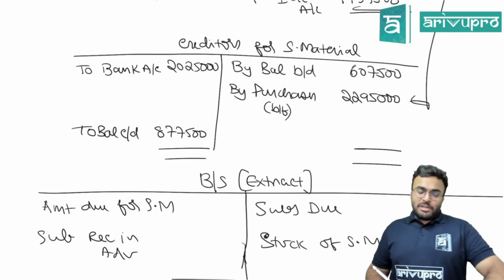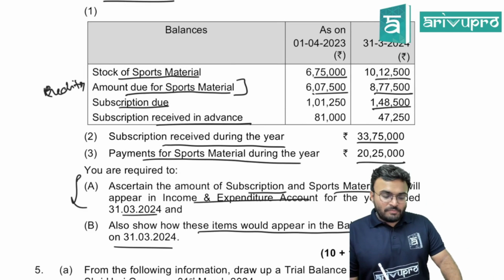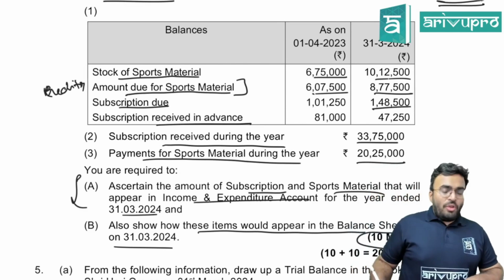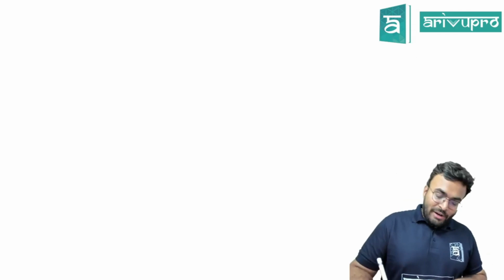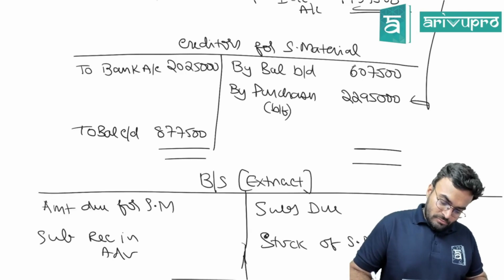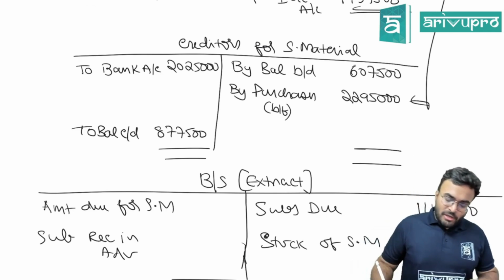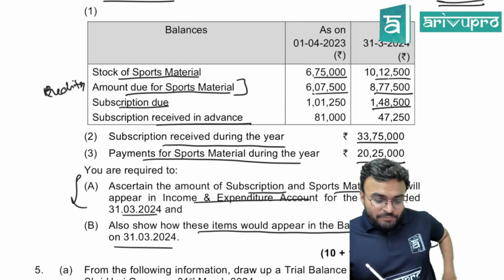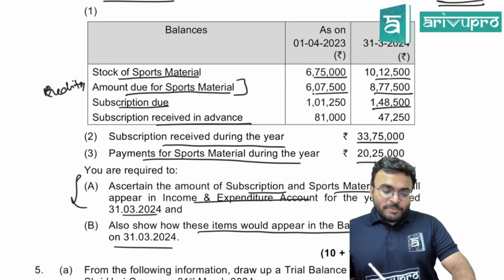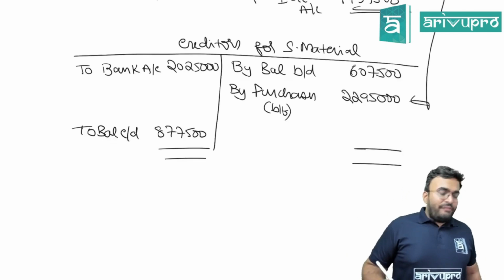How much is the subscription due? Subscription due is 1,48,500. How much is the stock of sports material? Stock of sports material is 10,12,500.